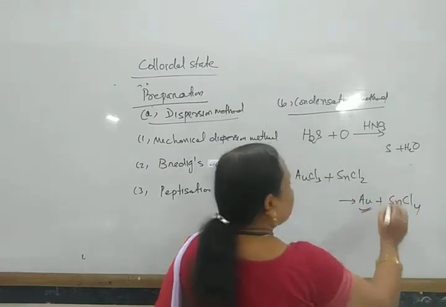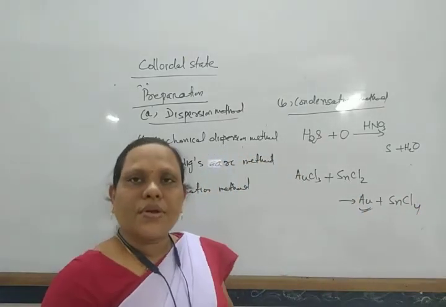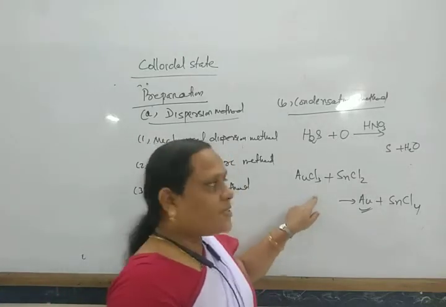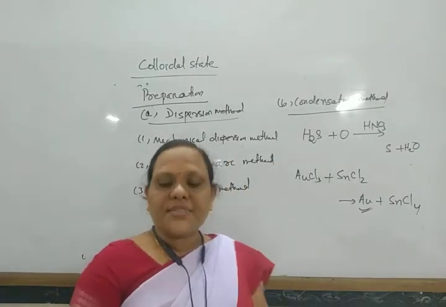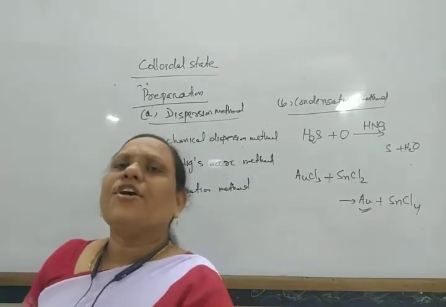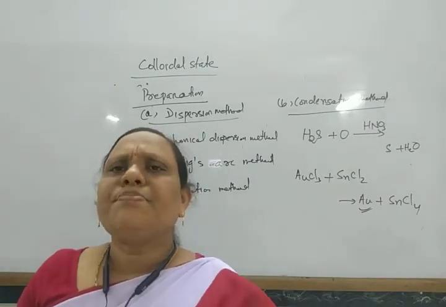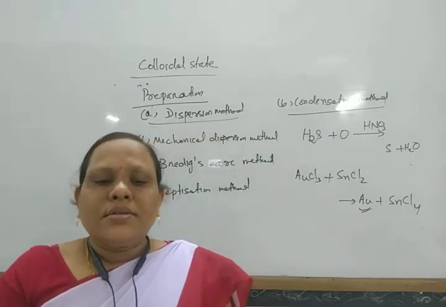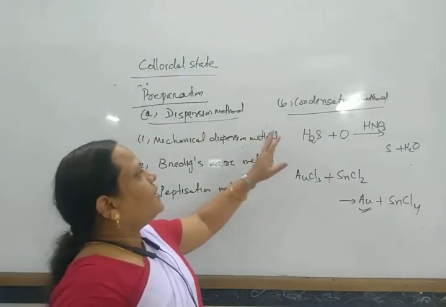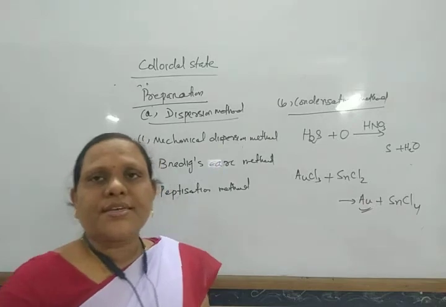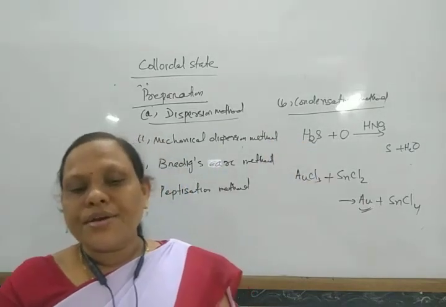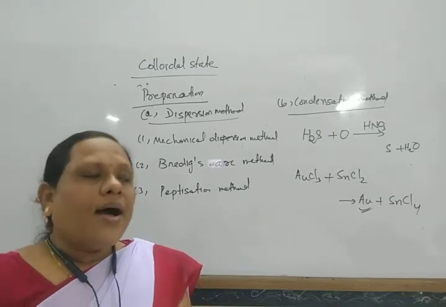In this way, the colloidal solution of gold is prepared. So this is the reduction process, and the earlier one is the oxidation process. Another is the solvent exchange process. So there are different processes by which colloidal solutions are generally prepared, for example oxidation and reduction processes.